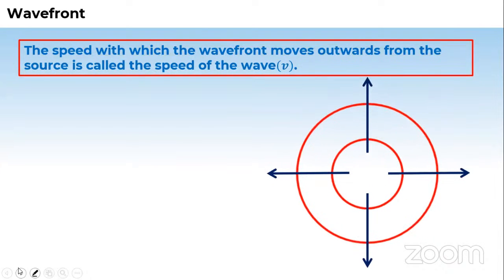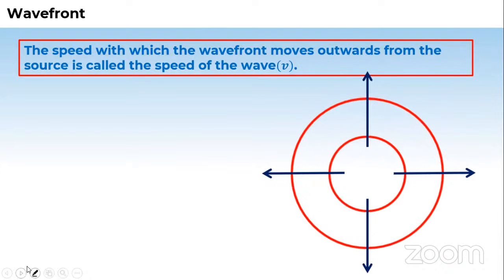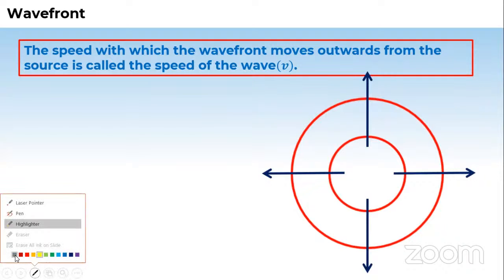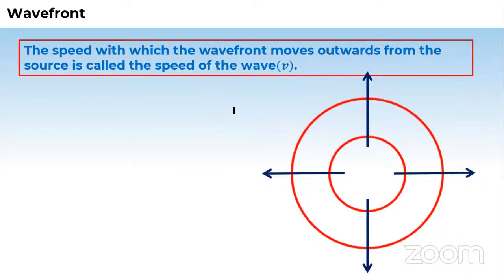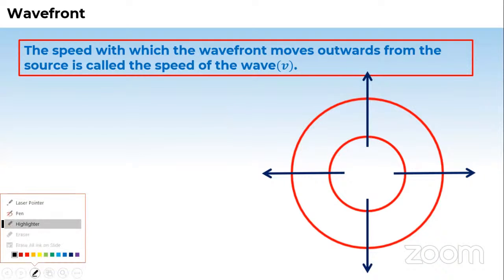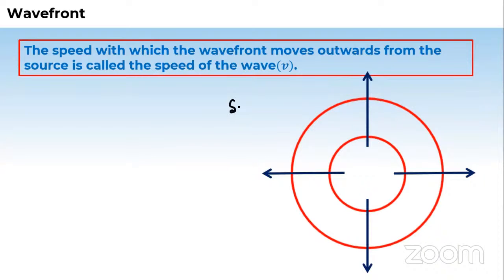Next, the rate at which the radius of the concentric circle is increasing, or you can say the speed at which the wavefront moves outward from the source, is called the speed of the wave. Okay, remember this thing always. This is nothing but the speed of the wave.